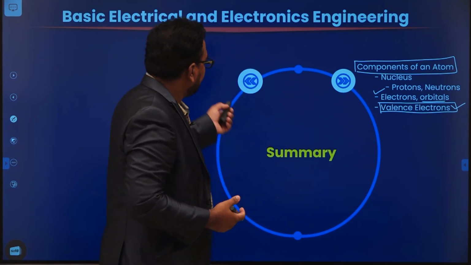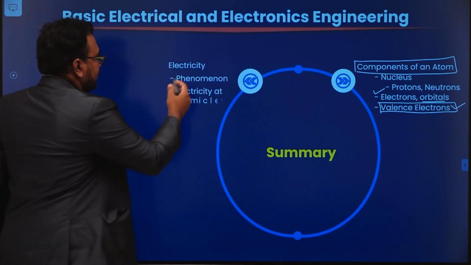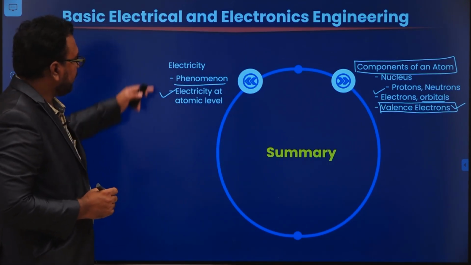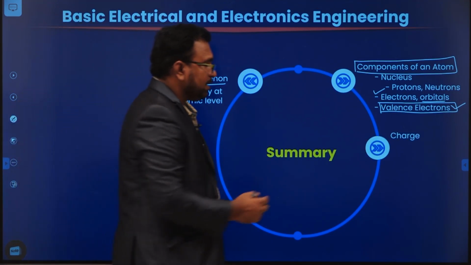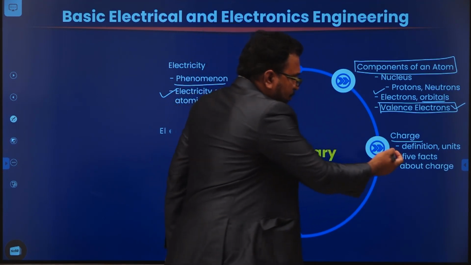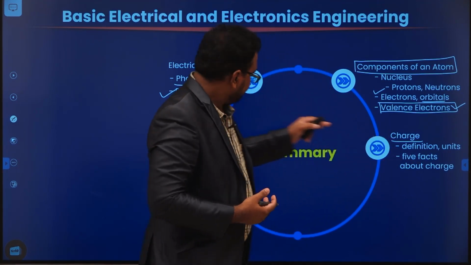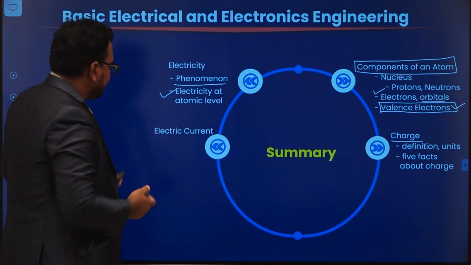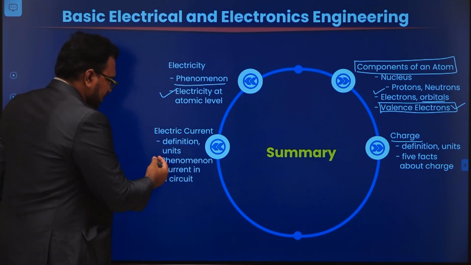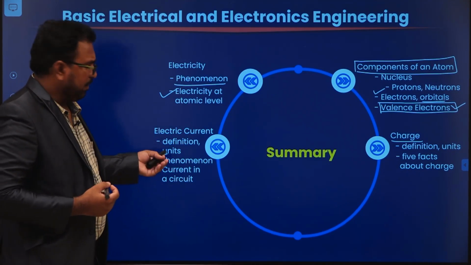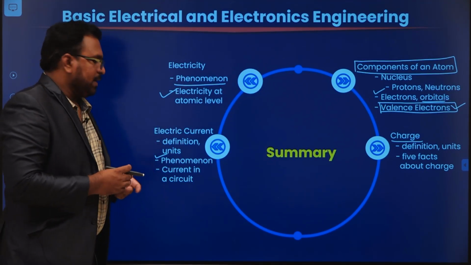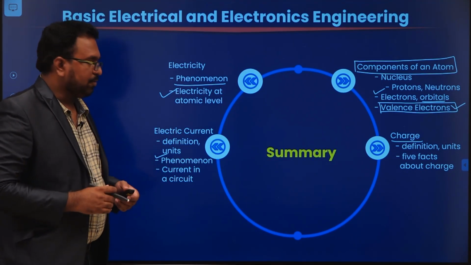Next, we discussed electricity. Electricity is a physical phenomenon, and we discussed how it is produced at the atomic level. Next, we discussed charge. What is a charge? Its definition, and 5 facts about charge. After that, the charge flow, which is called electric current. We discussed its definition, its unit, and the actual phenomenon of electric current, explained using a simple physical example. Finally, we applied that example to understand the current in an electrical circuit.